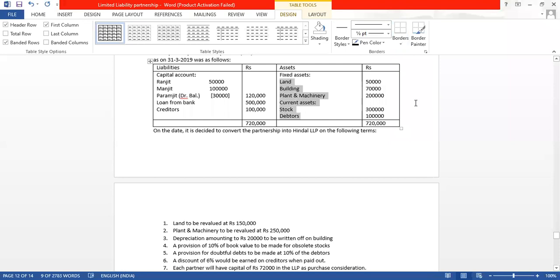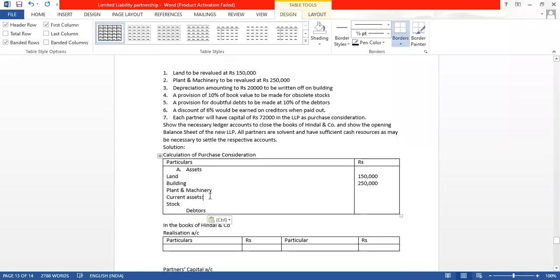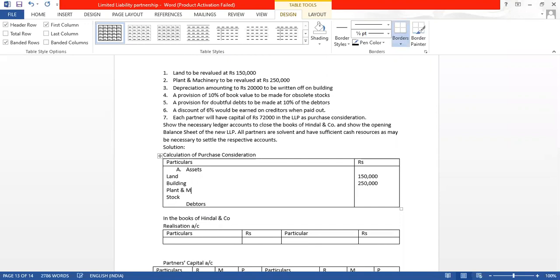Because all these assets are there, I will do like this. Here I don't want this. Plant and machinery, this I will take this side.